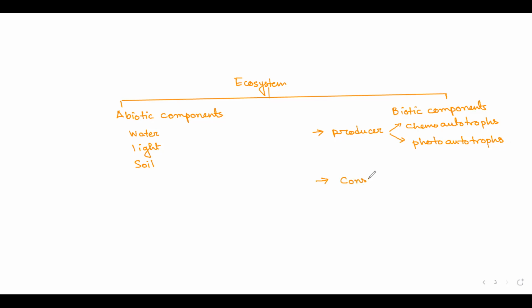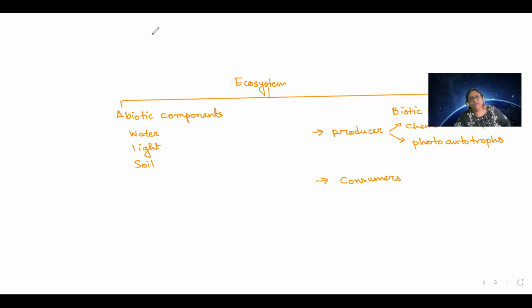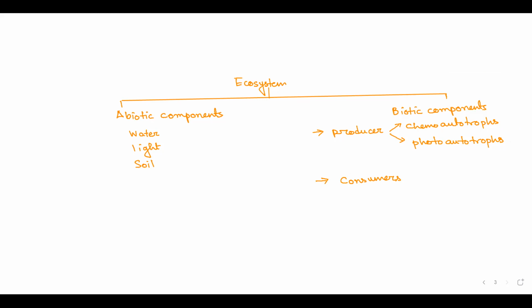So can you tell me why we require consumers in an ecosystem? Anyways, if in any ecosystem there is presence of plants and microbes, and in between consumers are absent, do you think it is enough for our ecosystem to survive? What do you suggest? Why do consumers exist at all?